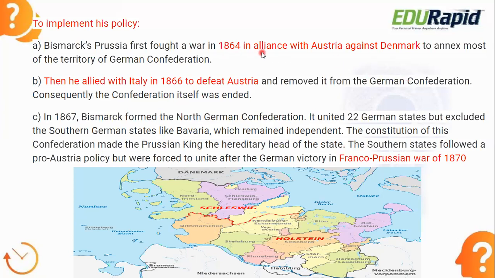So the first war we already studied, in 1864. The second war is in 1866. The third war is going to happen in 1870. We will discuss it later. But before that, you need to understand, after the defeat of Austria, he formed the North German Confederation in 1867. So in this North German Confederation, 22 German states got united, but some states were not in this confederation, mainly southern Germany. Okay, states like Bavaria were not part of the North German Confederation.